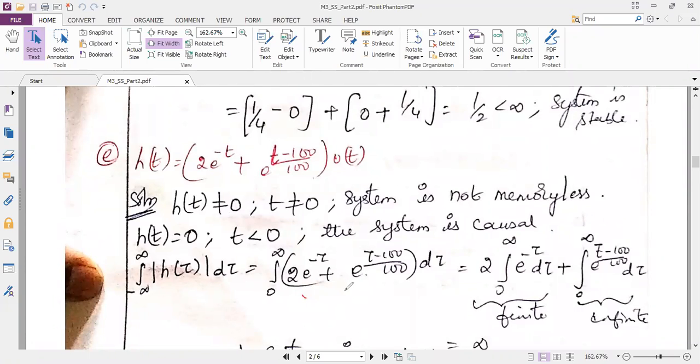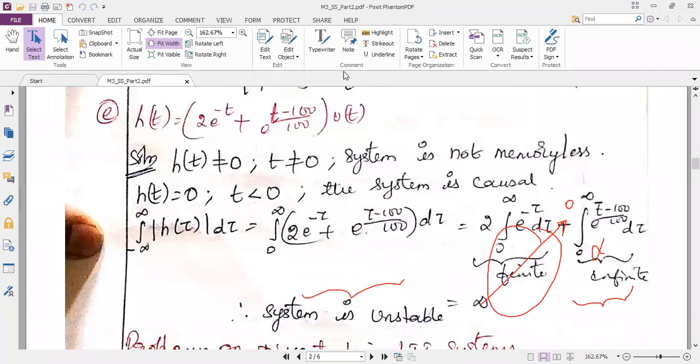When you do the integration, the first term is having minus infinity, so this term will be 0. But the second term is having e power infinity minus 100 by infinity. So e power infinity is infinity only. So the second term is giving me the answer as infinity. So the system is unstable.